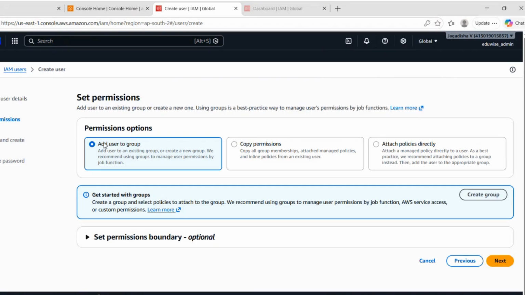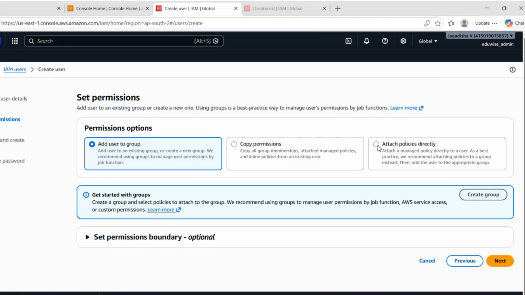Now here it's telling us to add user to group, copy permissions, or attach policies directly. In our case, as of now, we do not have any group, and we have not created permissions either. So we can directly attach policies.